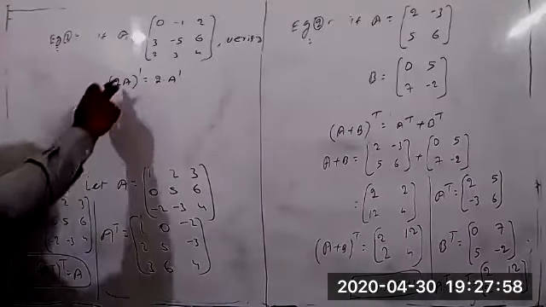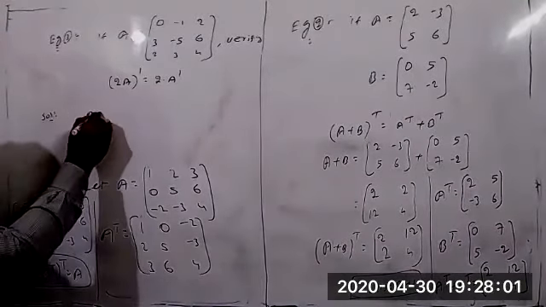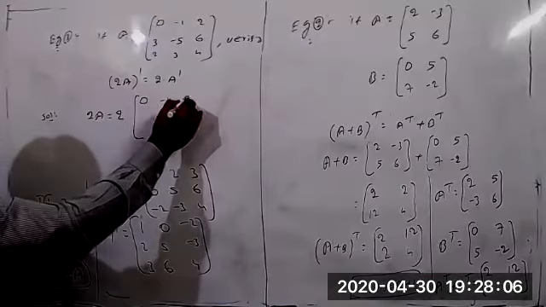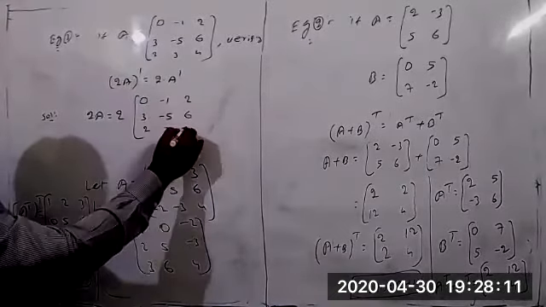Verify. First, you can take the LHS value. So 2A equal to 2 into matrix A, equal to 2 into 0, -1, 2, and 3, -5, 6, and 2, 3, 4.